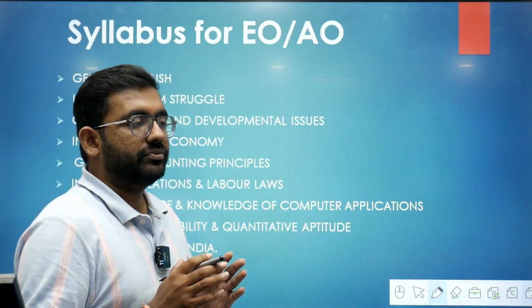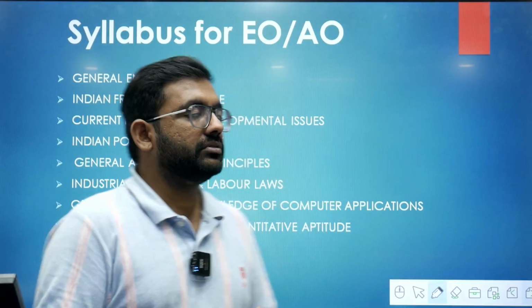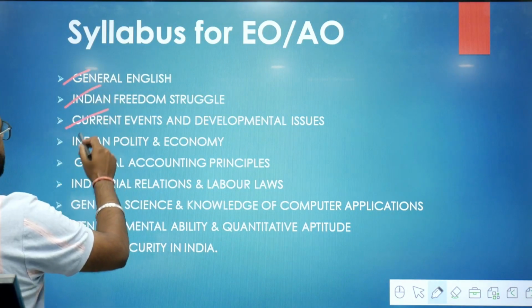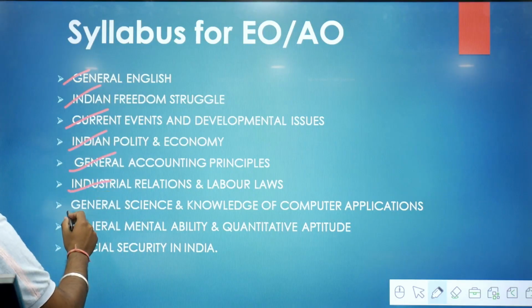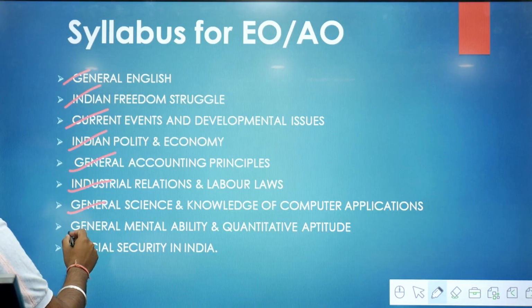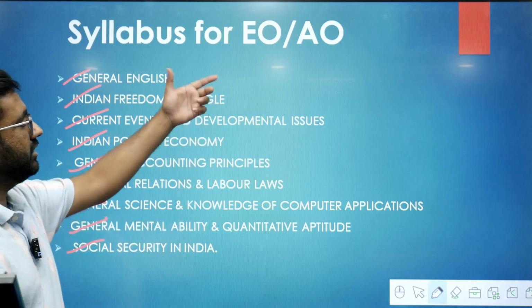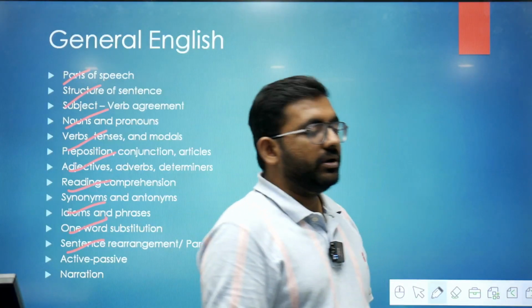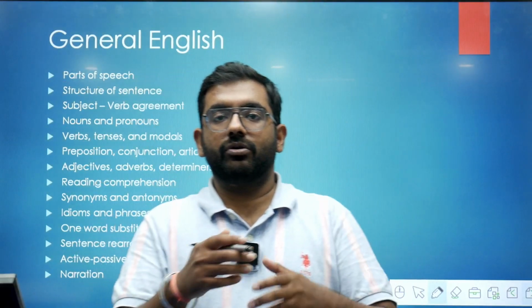The syllabus for EO, which was mentioned in the notification last time, was General English, Indian freedom struggle, current events and developmental issues, Indian polity and economy, General accounting principles, industrial relation and labor law, General science and knowledge of computer applications, General mental ability and quantitative aptitude, social security in India. So this is the syllabus which was mentioned in the notification. Now we will point out the subtopics which you should do in these broad topics.